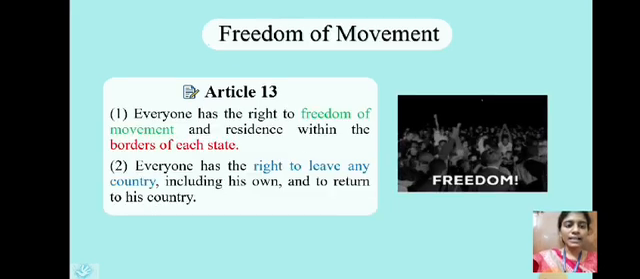Article 13 describes freedom of movement. Everyone has a right to freedom of movement and residence within the borders of each state. Everyone has a right to leave any country, including his own, and to return to his country.